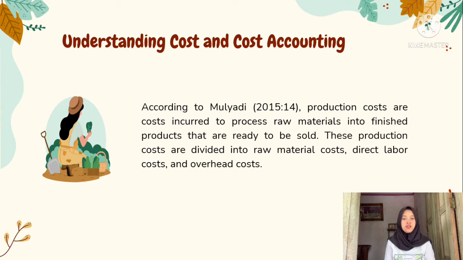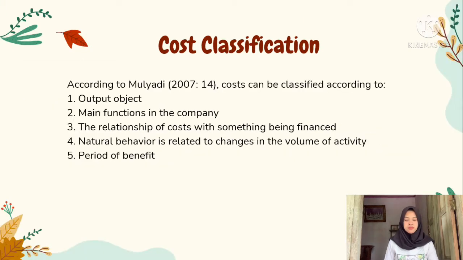According to Mulyadi, production costs are costs incurred to process raw material into finished products that are ready to be sold. These production costs are divided into raw material costs, direct labor costs, and overhead costs. According to Mulyadi, costs can be classified according to: first, object, 2, main function in the company, 3, the relationship of cost with something being financed, 4, natural behavior related to change in volume of activity, and 5, period of benefit.